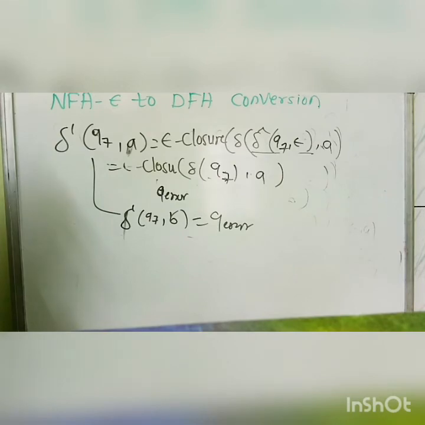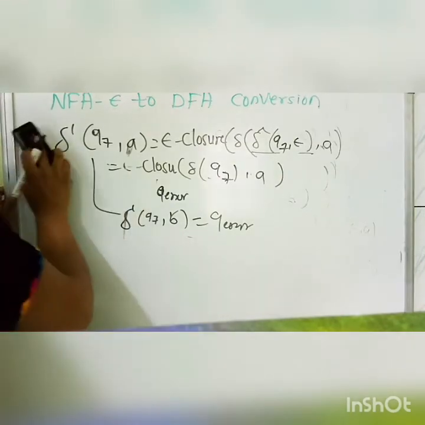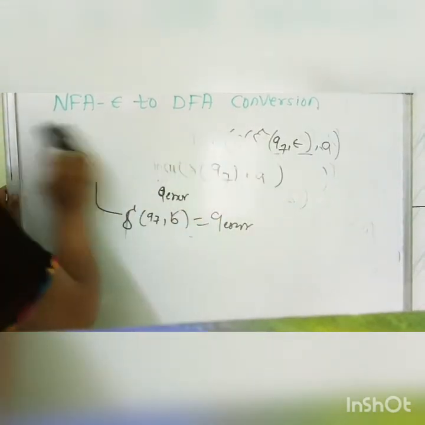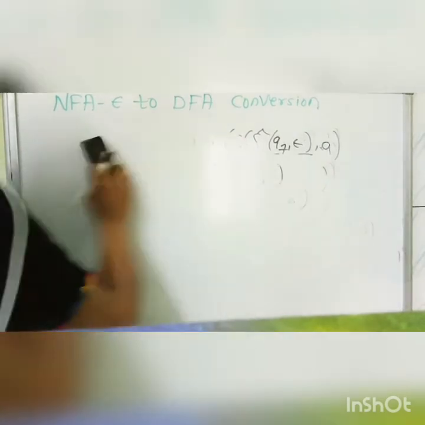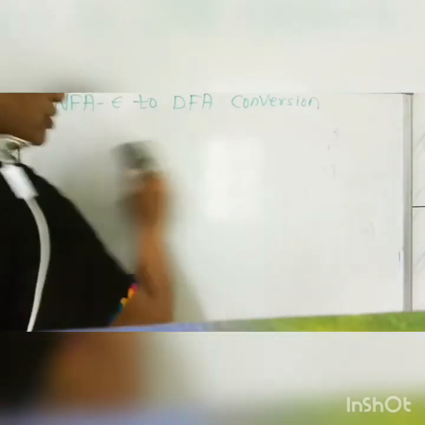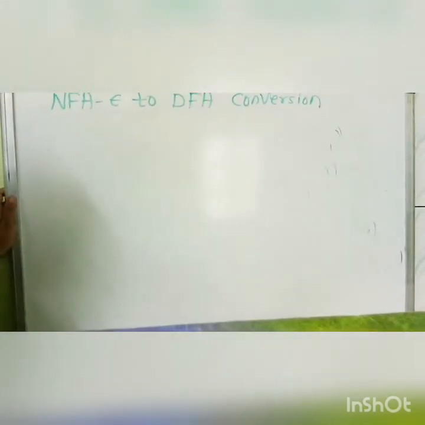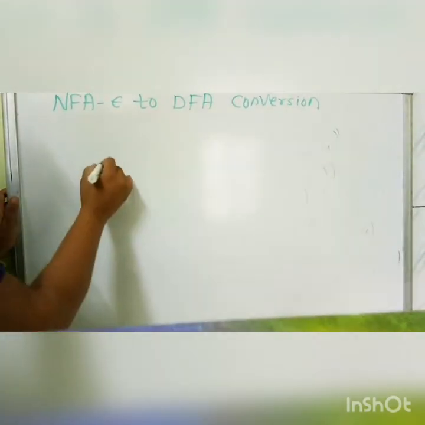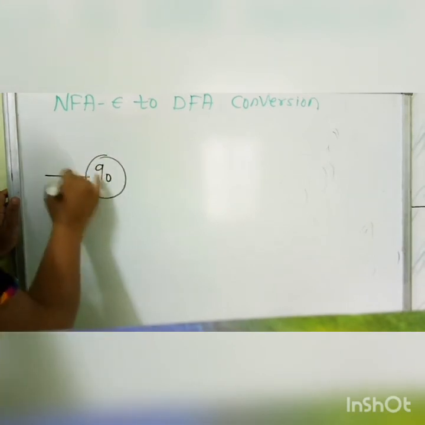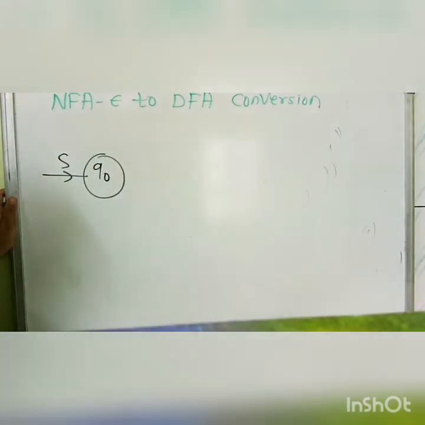But how to create or draw the DFA from this procedure, we will see here. First of all, we will take the help of our previously calculated logic. We had started from Q0. From the calculations, delta dash of Q0 on A was the three states Q2, Q3 and Q5.